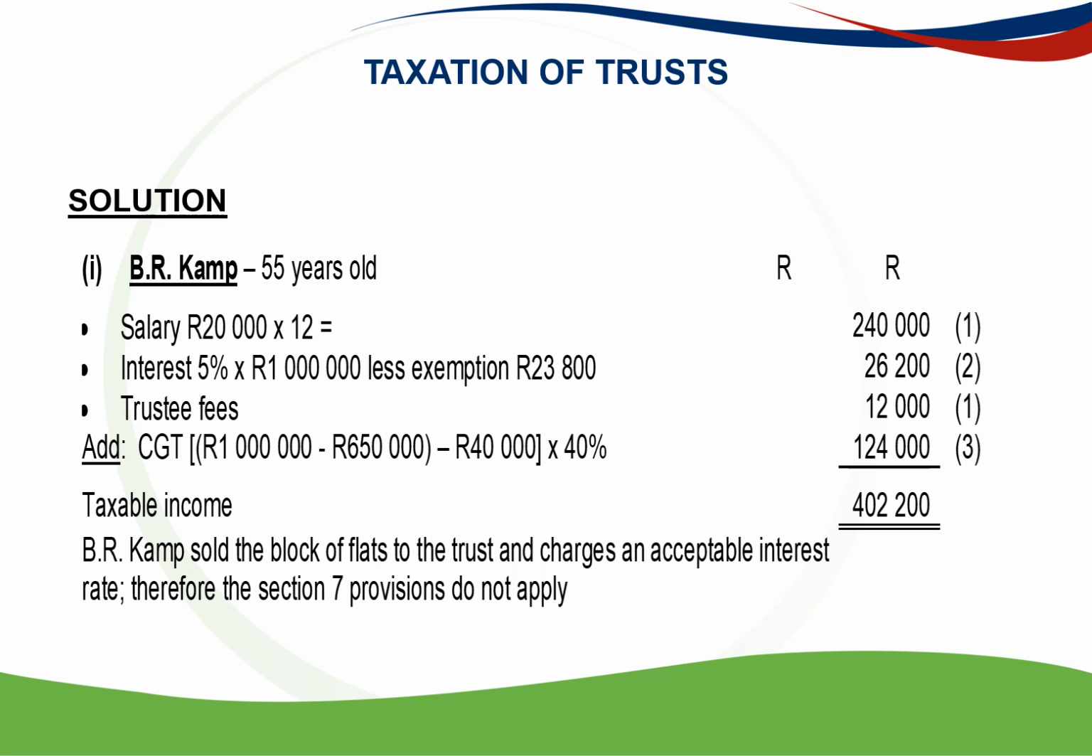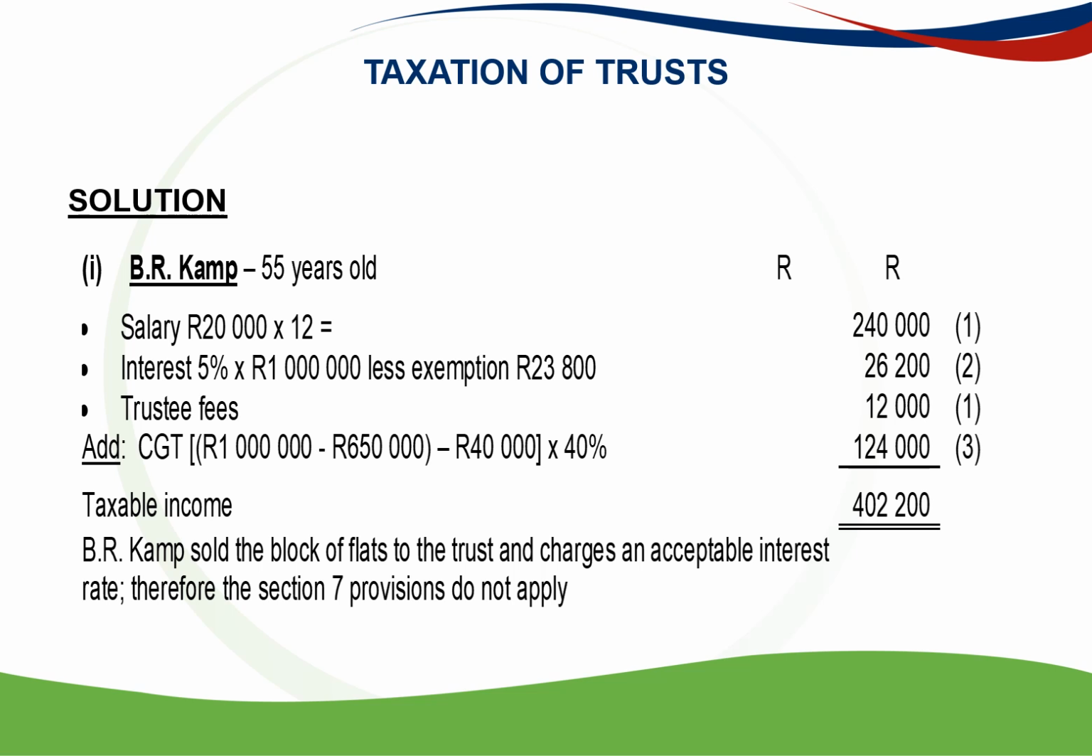And the capital gains tax from selling the rental property to the trust, sold it for 1 million Rand, and the valuation date value or the base cost is 650,000 Rand. Deduct that, less the annual exclusion of 40,000 Rand, and that answer multiplied by the 40% inclusion rate gives the taxable capital gain of 124,000 Rand. So his taxable income in total is 402,200 Rand.